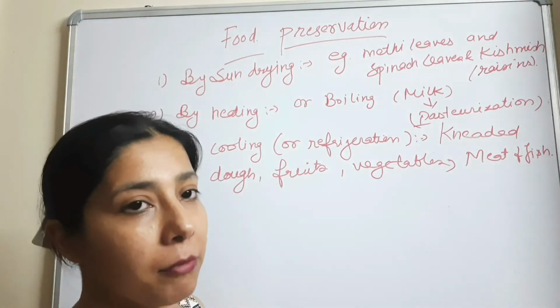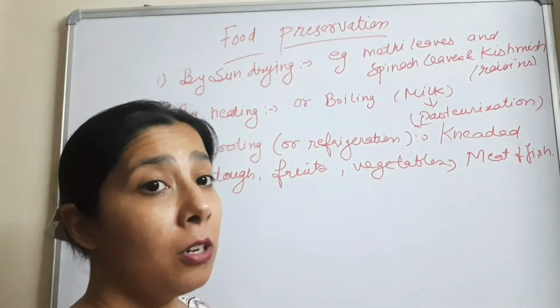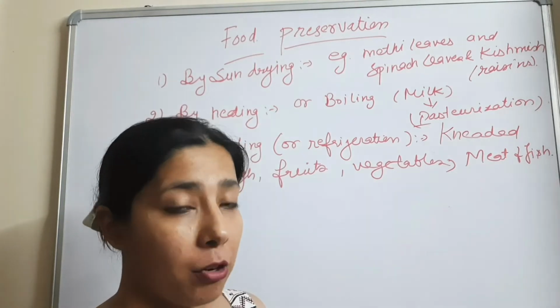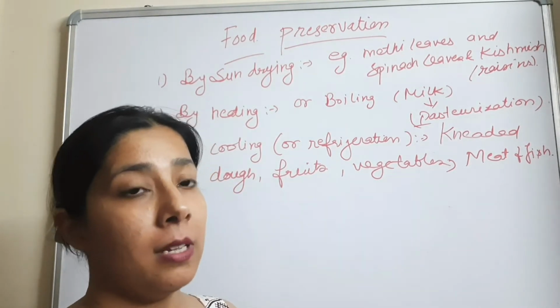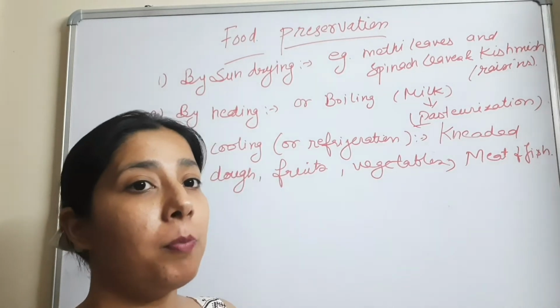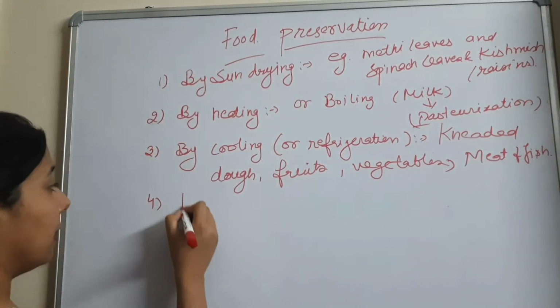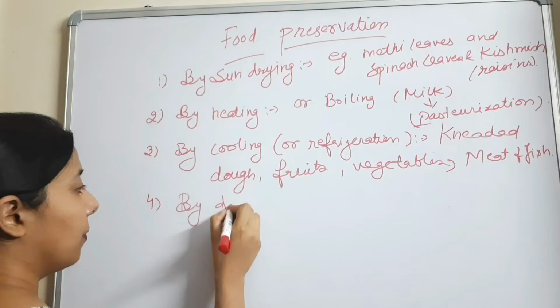What happens in cooling? When we cool the food at lower temperatures, the growth of microorganisms becomes low, or it ultimately stops. So this way we can preserve the food by cooling. The next method is deep freezing.